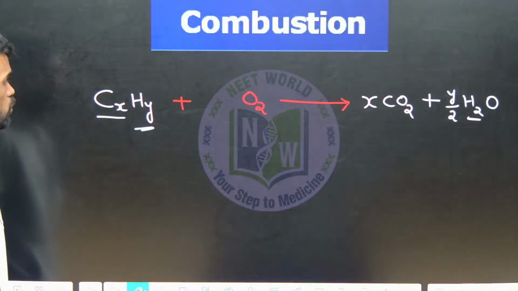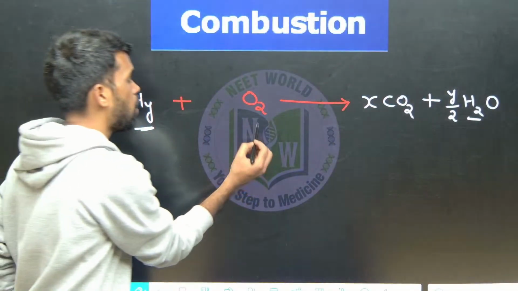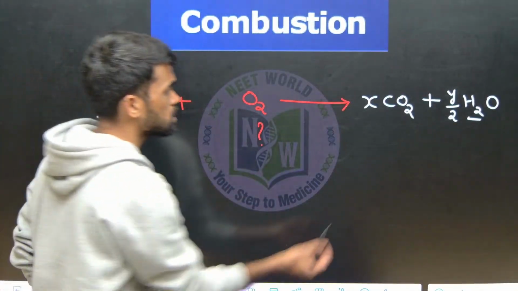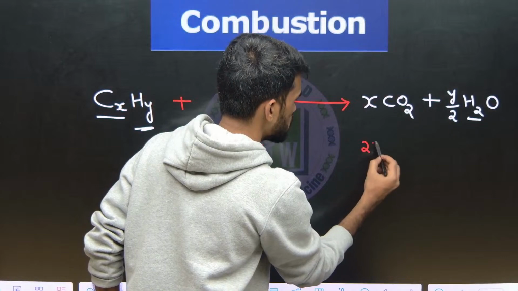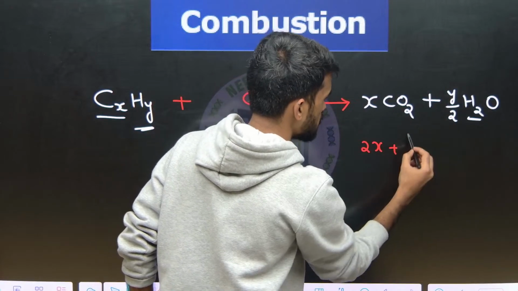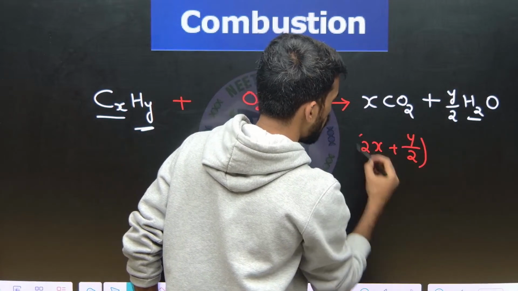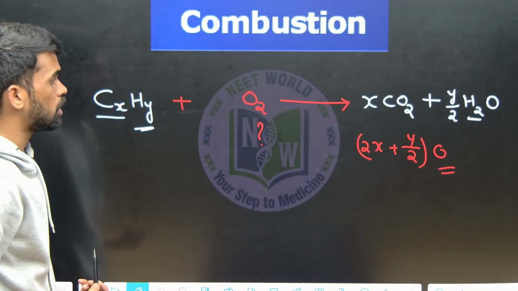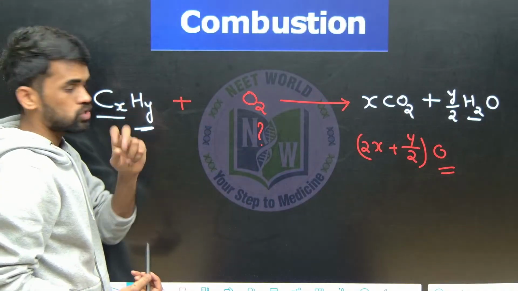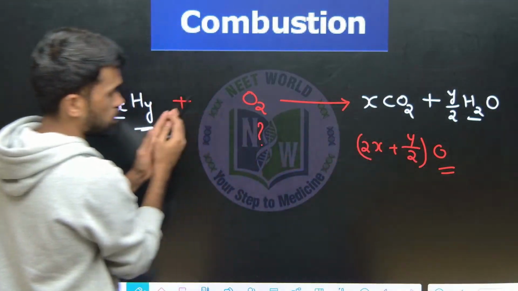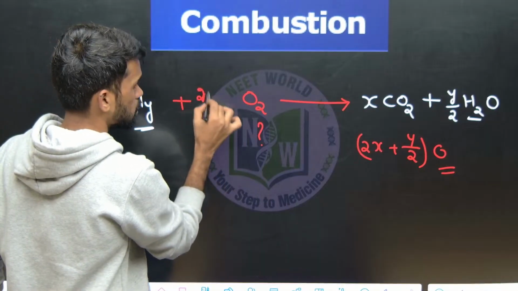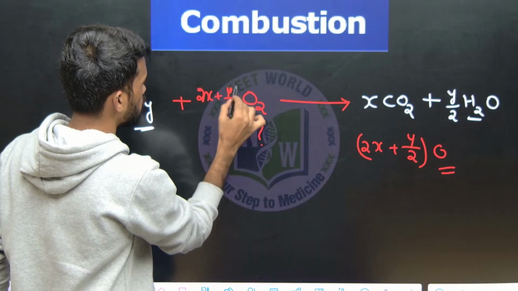And one more thing. Now tell me how many oxygen molecules or atoms are required here. So how do we do this? Multiply this: 2x plus y by 2 oxygen atoms are there. Here this is a molecule now, and a molecule contains 2 oxygen atoms, so you take this number and divide by 2. Therefore, (2x plus y by 2) by 2.